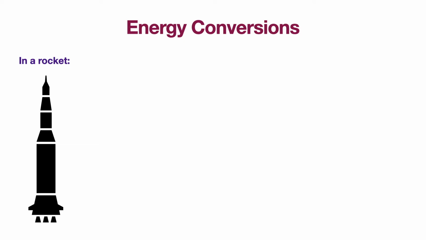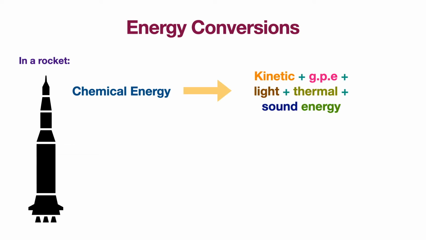In a rocket, the chemical energy of the fuel is converted into many kinds of energies. When the rocket is accelerating, the kinetic energy is increasing, and as it is also rising upwards, its gravitational potential energy is increasing. When the fuel is being burnt, light energy is increasing, and you can imagine the large amounts of thermal and sound energy being produced when the rocket is taking off.